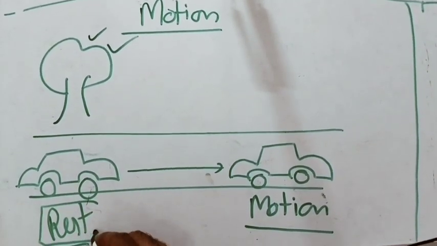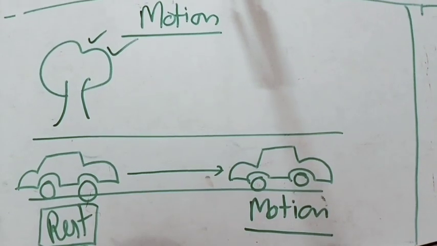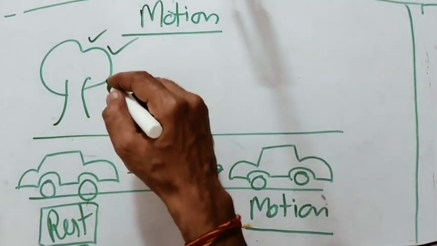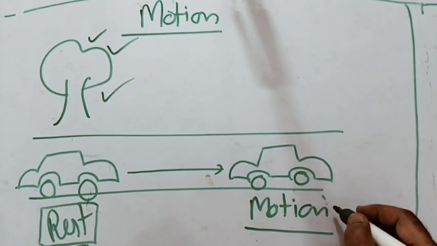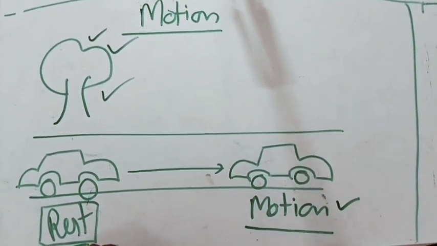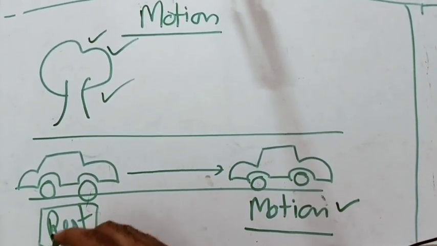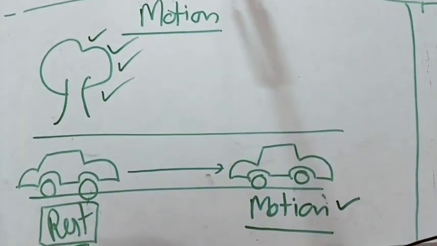Rest: an object is said to be in rest when it does not change its position with respect to a stationary object, and an object is said to be in motion when it changes position with respect to a stationary object.